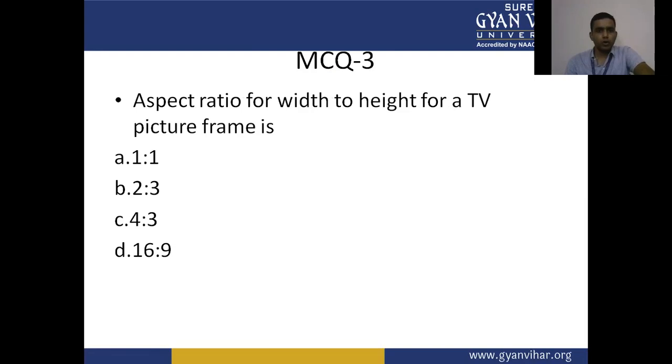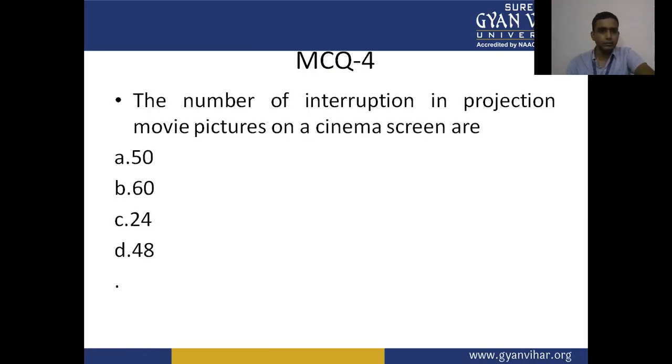Aspect ratio, width to height, for a TV picture frame is A, 1:1, B, 2:3, C, 4:3, D, 16:9. The number of interruptions in the projection of movie pictures on a cinema screen are A, 50, B, 60, C, 24, D, 48.